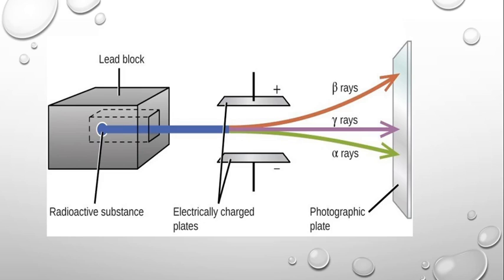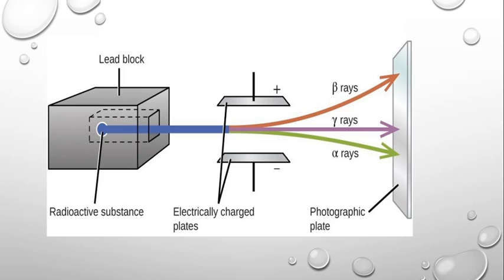So the electrically charged plates are placed in their way, and the radiations are also allowed to fall on a photographic plate. So here you can see the three radiations coming out. They are alpha rays, beta rays and gamma rays. Now you can see the alpha rays are deflected slightly towards the negative plate.